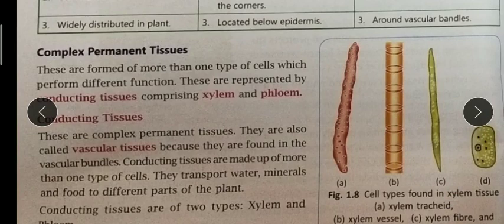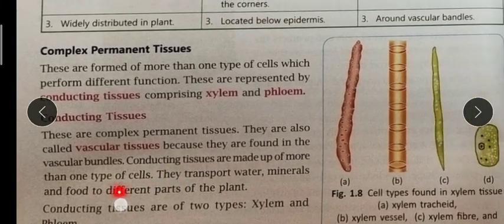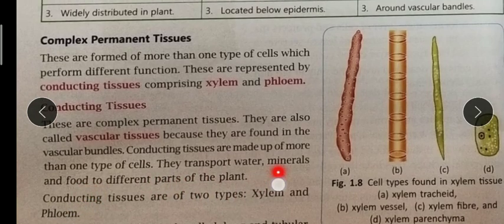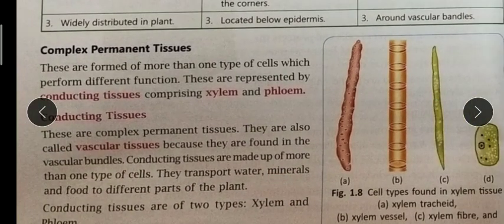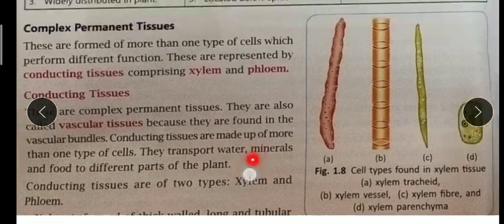They are made up of different types of cells, not a single cell like the simple permanent tissue. So conducting tissues are made up of more than one type of cell. That's why it is called complex. Underline this line: they transport water, minerals and food to different parts of the plant body. This is the function of the conducting tissue. Conducting tissues are of two types, xylem and phloem.